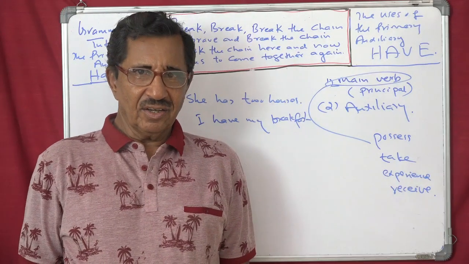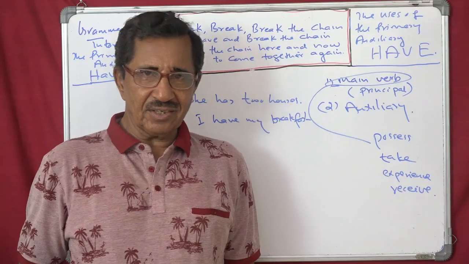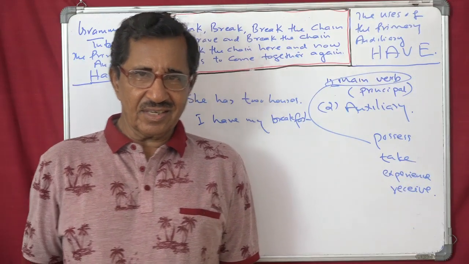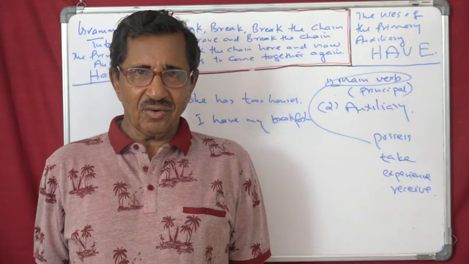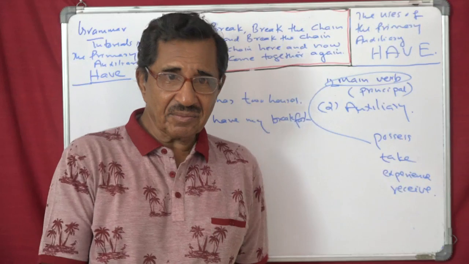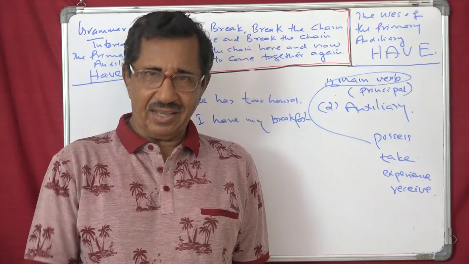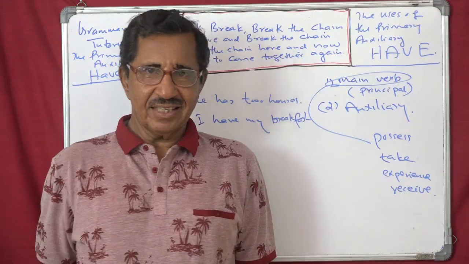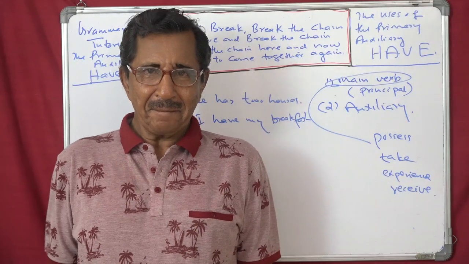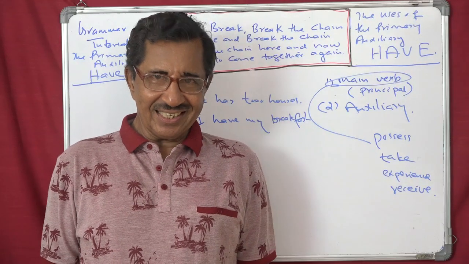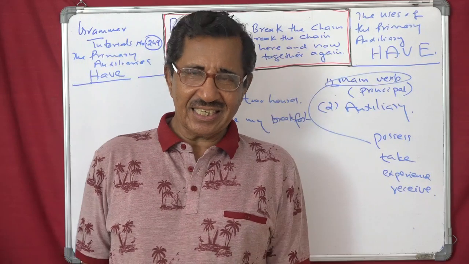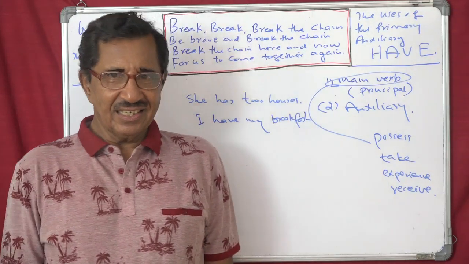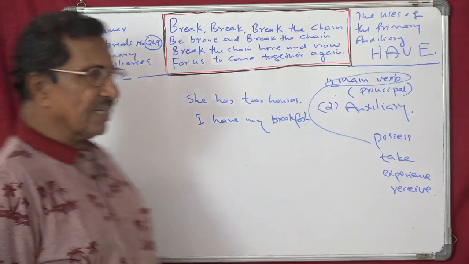Now, when guests come home, you must have seen, your mother or your father will say, have some more. Just take some more. Not possess some more. Have a cake. Have a tea. Have a piece of bun or bread. So that is take. Understand? The third is experience.